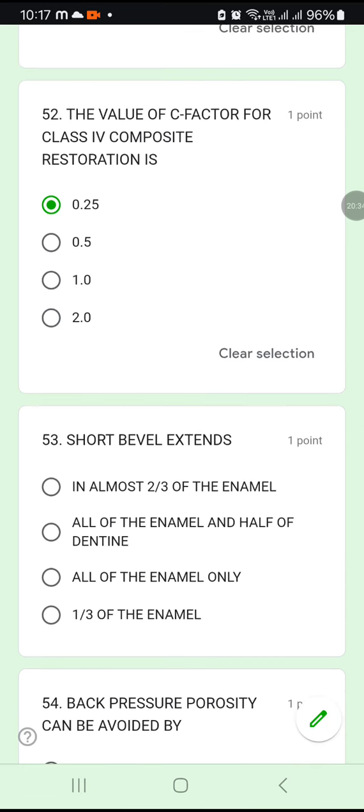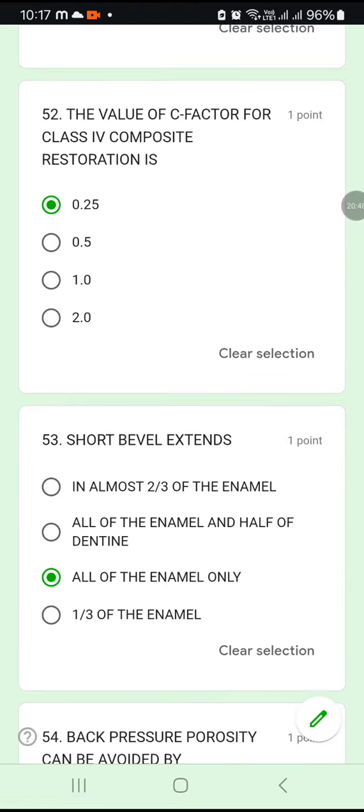Question number 53. Short bevel extends in almost 2/3 of the enamel, all of the enamel and half of the dentine, all of the enamel, or only 1/3 of the enamel. Short bevel extends all of the enamel. Only in the enamel you can see the bevel, not in the dentine part. So short bevel extends only in the enamel area. Okay, 53C.